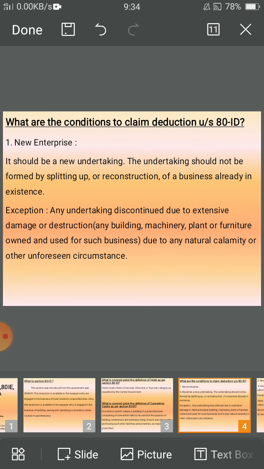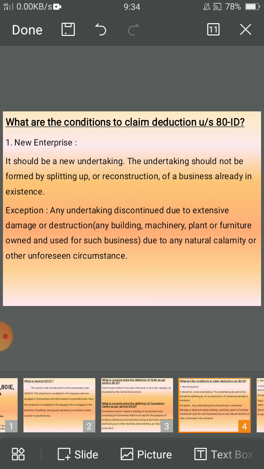What are the conditions to claim deduction under Section 80ID? First one, new enterprise. It should be a new undertaking. The undertaking should not be formed by splitting up or reconstruction of a business already in existence.